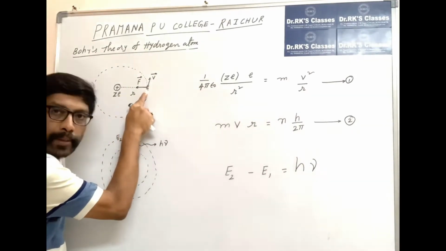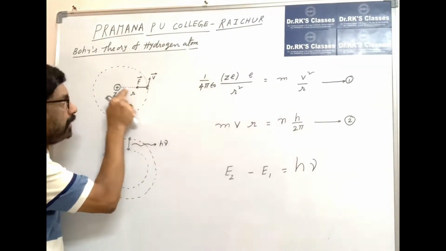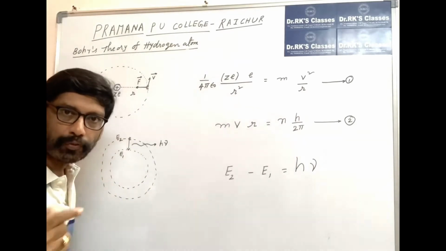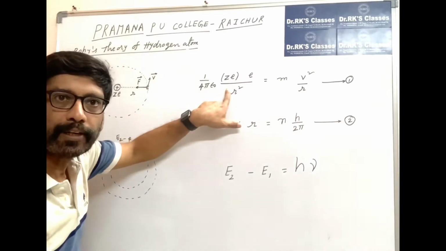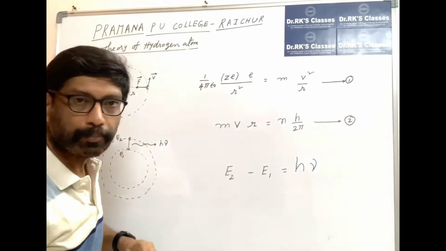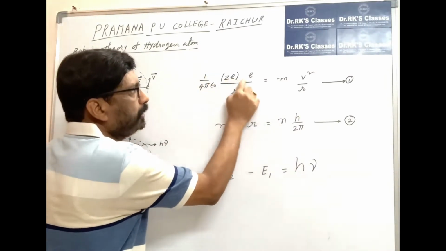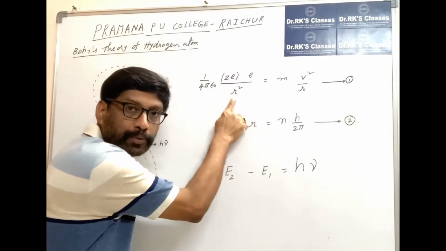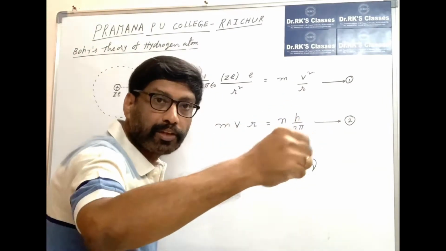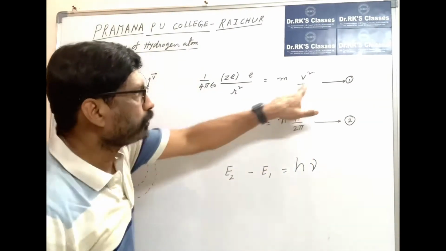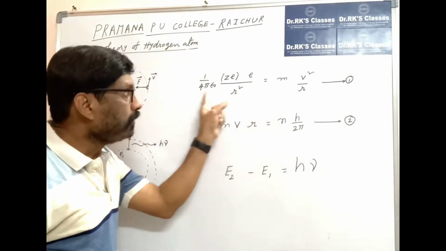Here the electrostatic force between electron and nucleus, which is acting radially inwards, provides the centripetal force for this circular motion. That's what we write according to Newton's second law, F is equal to ma. What is F? The electrostatic force, 1 by 4 pi epsilon naught Ze into e by r square, that is Coulomb's force of attraction, is equal to ma. We know that the acceleration of a particle in a circular path is v squared by r, that is centripetal acceleration. So F is equal to ma. This is the first postulate.